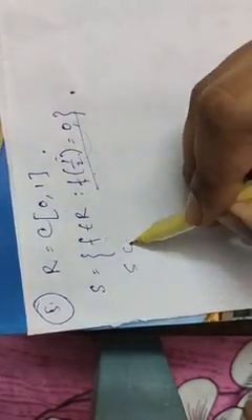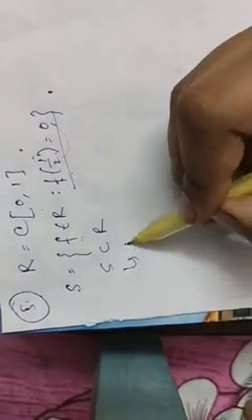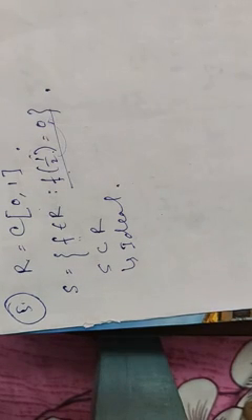Then obviously S is a subset of R, and it is also an ideal. We have already proved that in the ideal chapter. Now we need to check whether S is a maximal ideal or not.